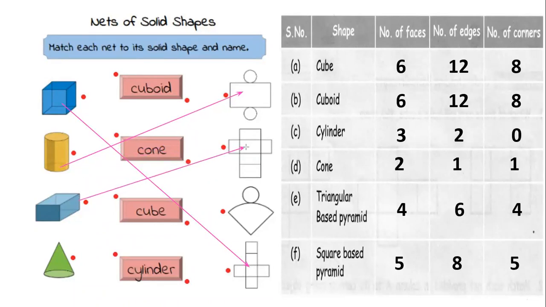Sir, cube will be here, the second one. Cone is the third one.